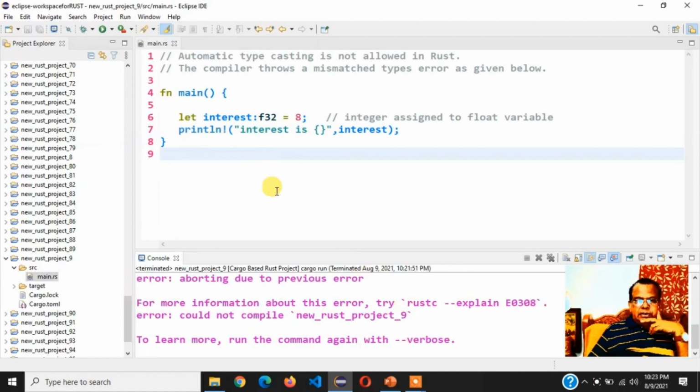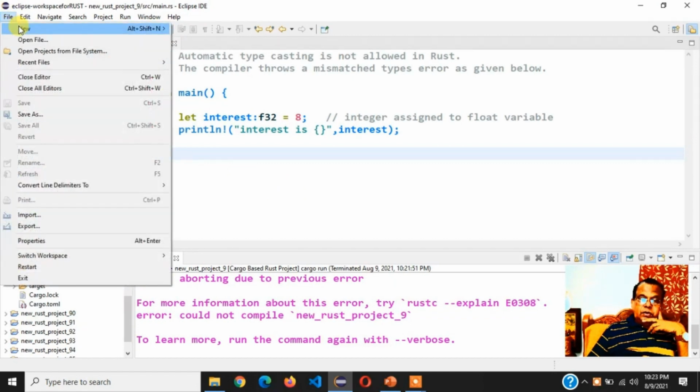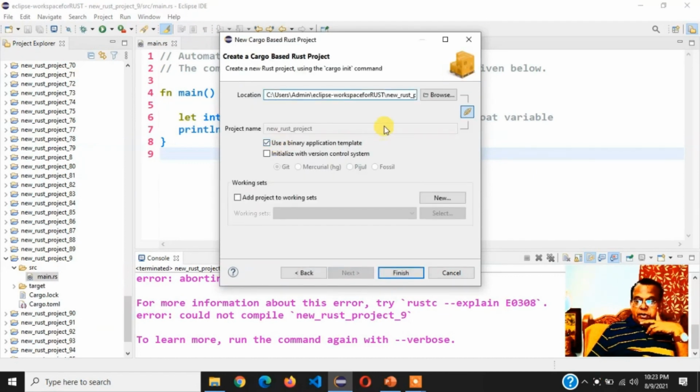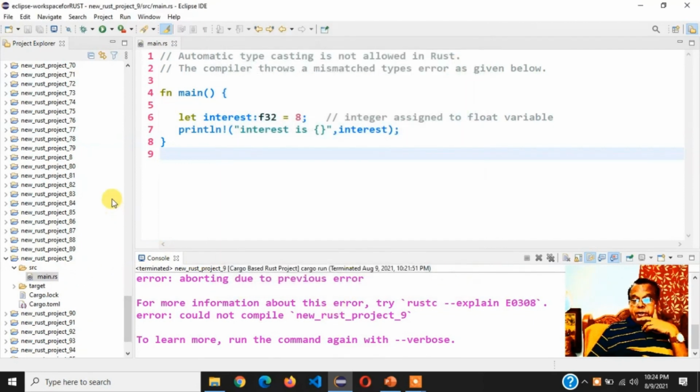Okay, it's very, very simple. We will just come to the end. Keep it in mind, every new program in Rust has to start with a project. For that, you go to File, go to New, click this project, and then double click this Cargo project. You get your project name automatically. In that src directory, main.rs is there. You write your code in that main.rs.